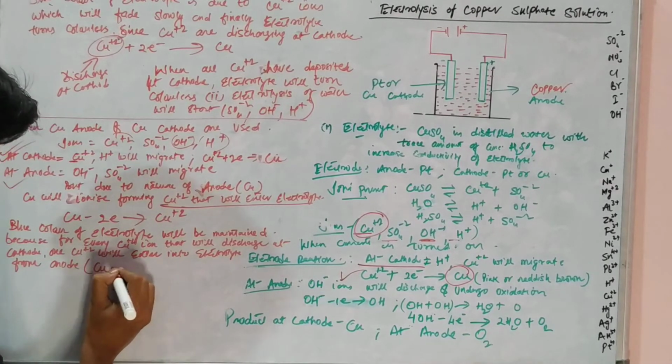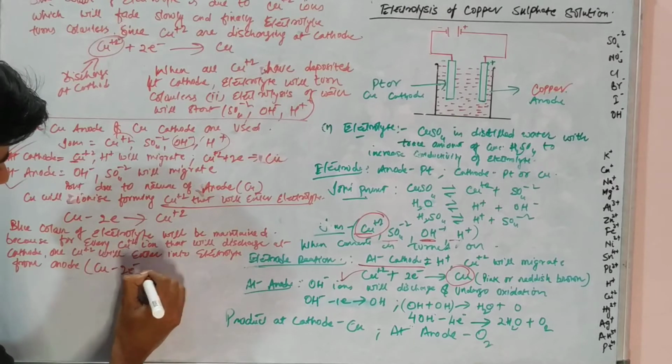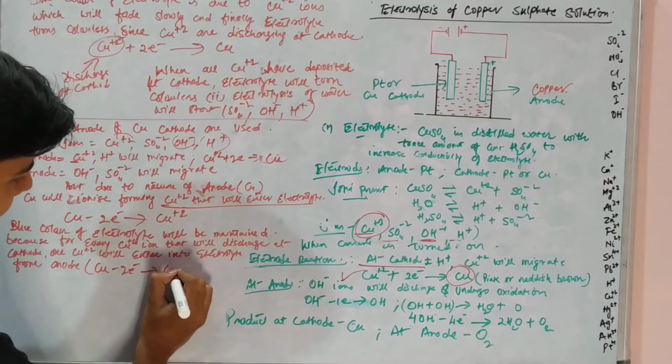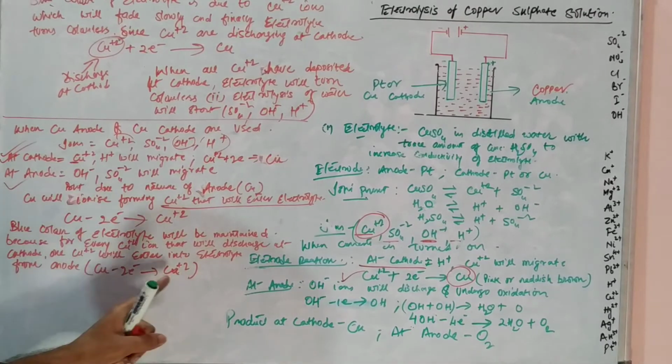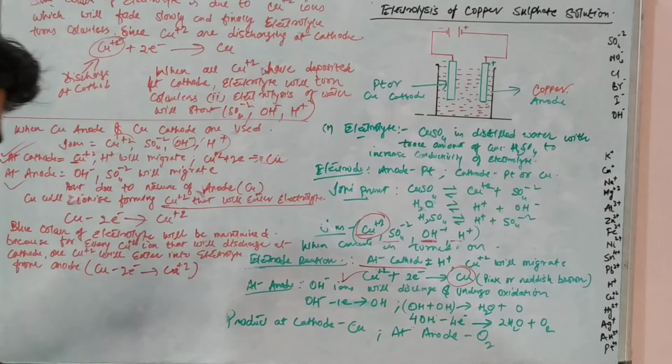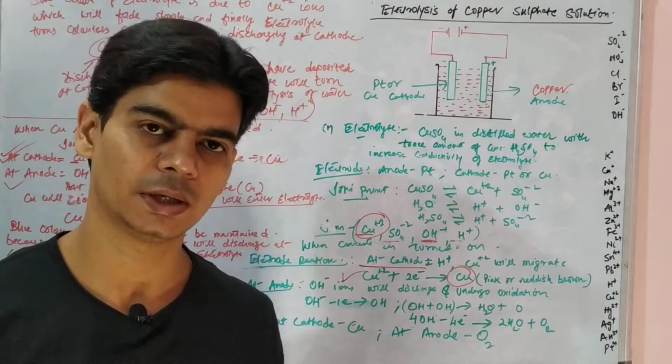It is due to this reaction that these copper ions will enter into the electrolyte and will maintain the blue color of the electrolyte.